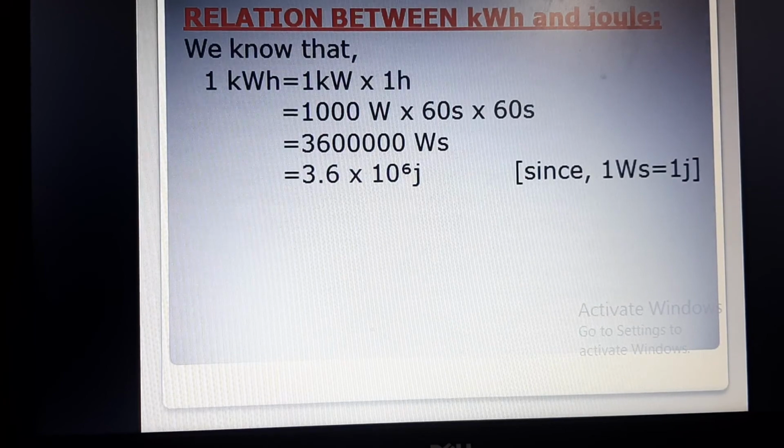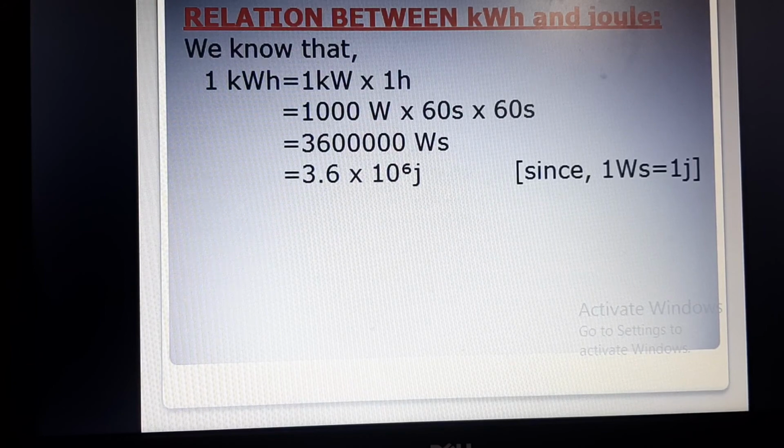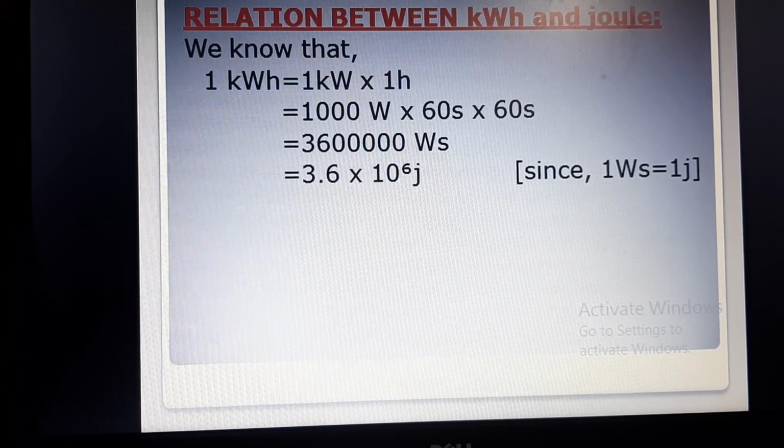Now the relation between kilowatt hour and joule. Kilowatt hour is the unit of electrical energy used at home, and joule is the unit of work or heat. So we know that 1 kilowatt hour is equal to 1 kilowatt into 1 hour. 1 kilowatt means 1000 watt, and 1 hour means 60 into 60 seconds. Multiply this and you will get Ws, that is equal to joule. So 3.6 into 10 to the power 6 joule is equal to 1 kilowatt hour.